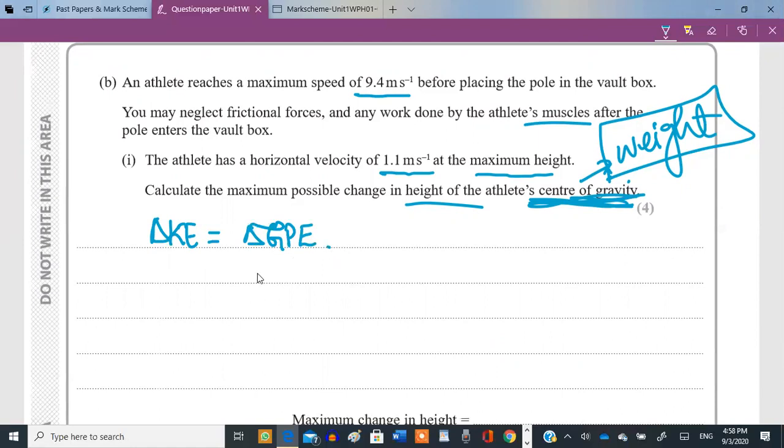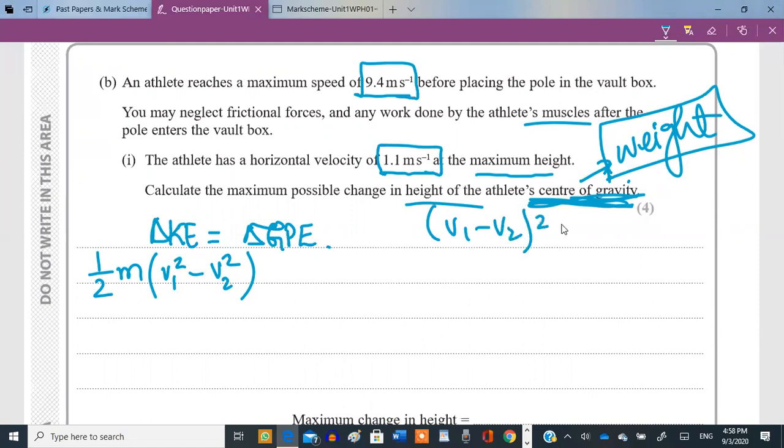Okay, this is the first point that should come in your mind. What is the change in kinetic energy of the athlete as he moves from this velocity to this velocity? We can calculate that using the formula half m (v1 squared minus v2 squared), right? The initial and final velocities. This is not the same as (v1 minus v2) the whole thing squared. Okay, this is not the same as that. This will give you a different answer.